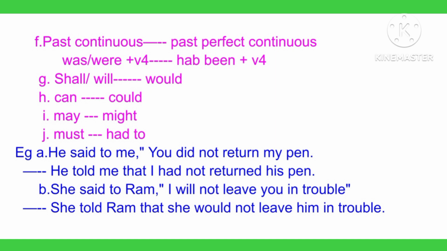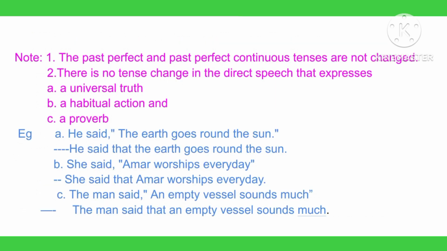B, she said to Ram, "I will not leave you in trouble." She told Ram that she would not leave him in trouble. Look here, will changes into would. Now we shall talk about the exceptions to rule number 2.